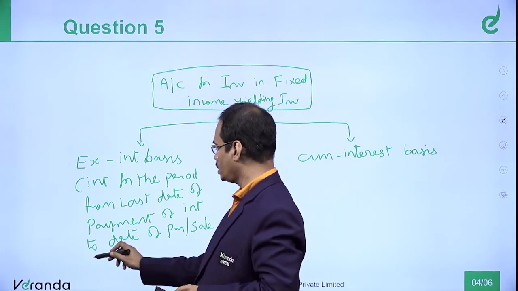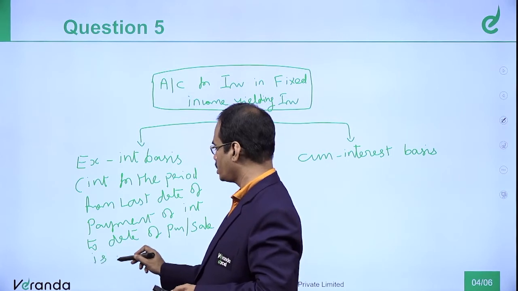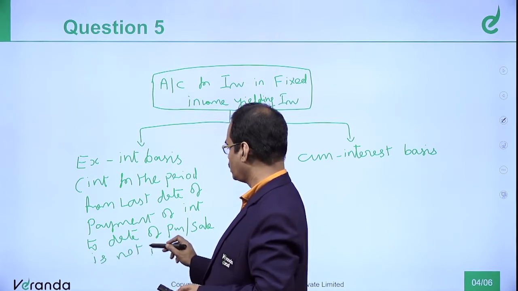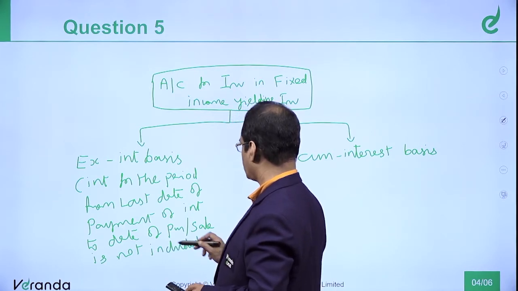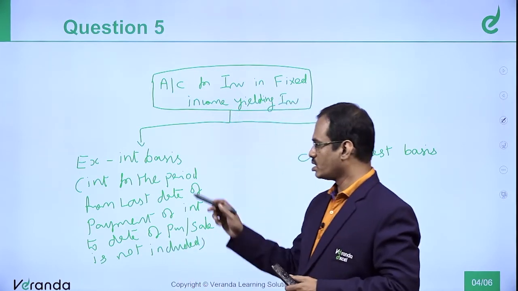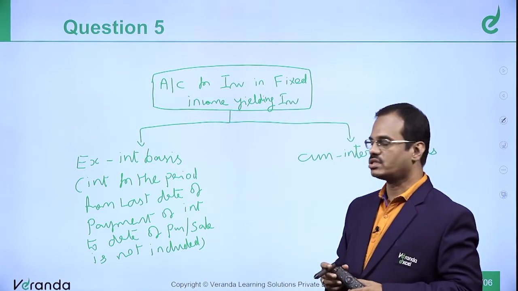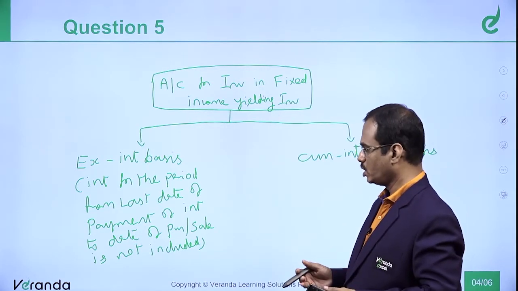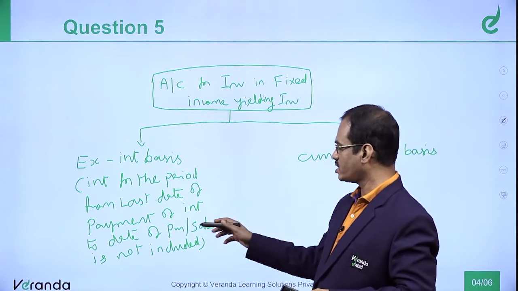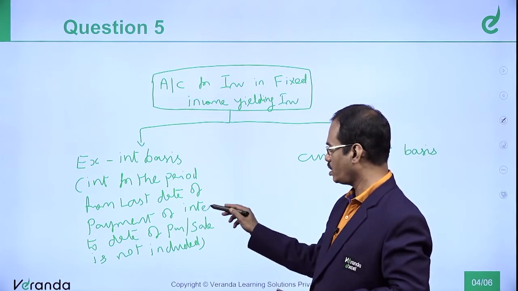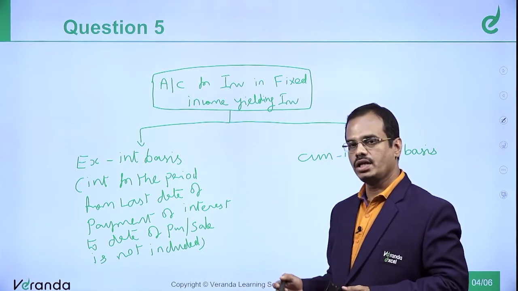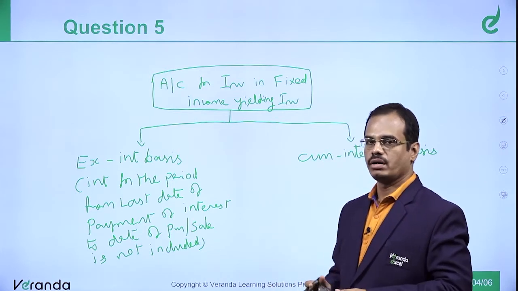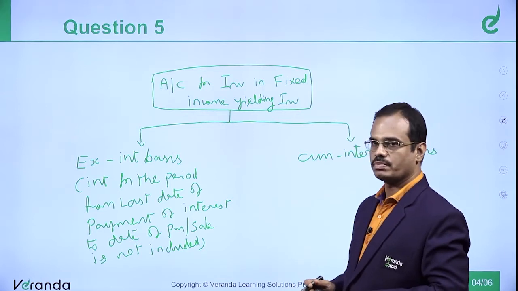If it is not included, that is why ex-interest, excluding interest. Interest for the period from the last date of payment of interest to the date of purchase or sale is not included. Not included in what? Not included in the price. That is called ex-interest basis.